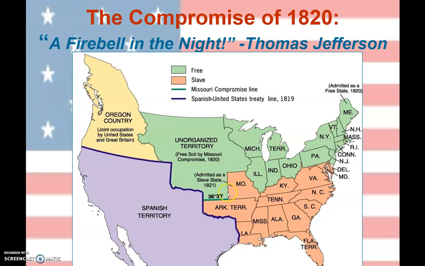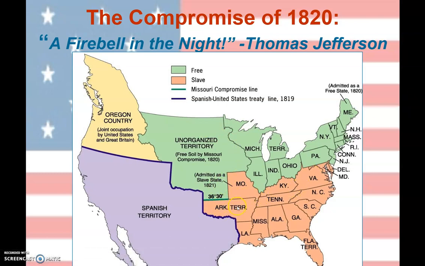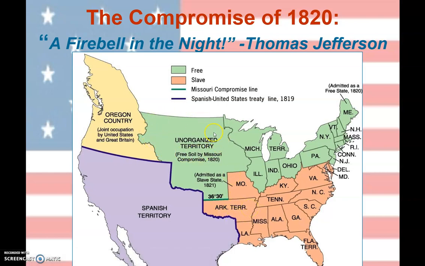So if we look at this map once again, we'll go over it one more time. This area right here, Missouri becomes a slave state. Up here, Maine becomes a free state, and we have this 36-30 line that divides it. So now everything underneath it can become slave, everything above it will be free. Look at the small amount of territory that the Southerners are going to have. But they're all right with that because most of this territory up here is pretty much useless for farming. Also remember, it's very ironic that Missouri is actually above the slave line, but we're just going to pretend we don't notice that.